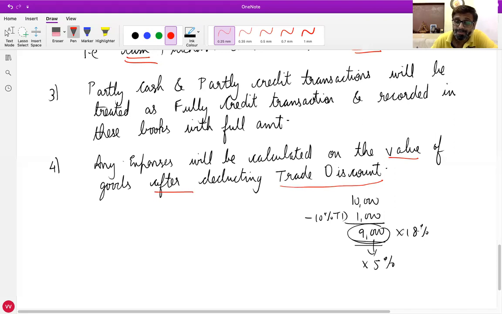What about carriage? Carriage also. Any expense which is given in percentage will be calculated on the amount after deducting trade discount, may it be carriage, wages, GST, or railway.